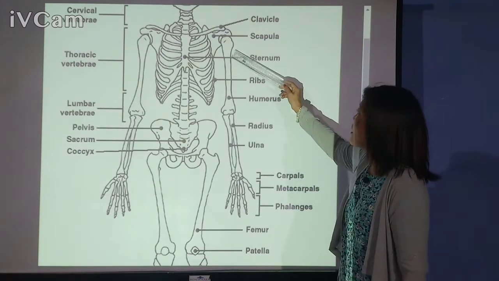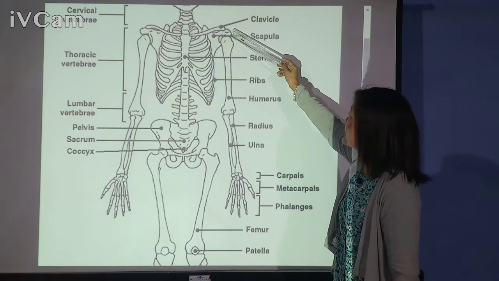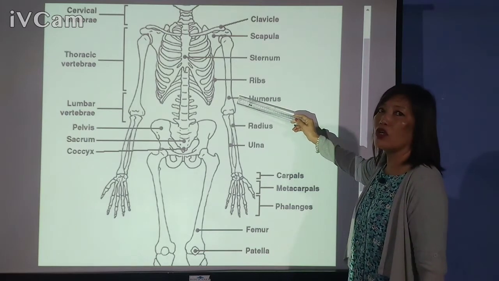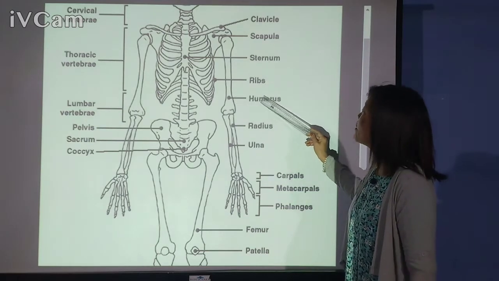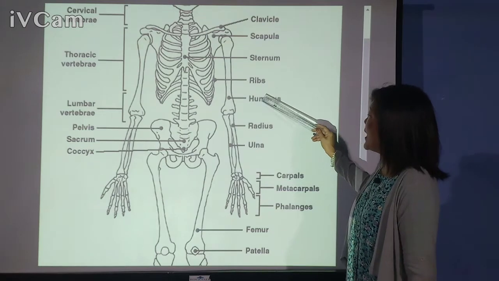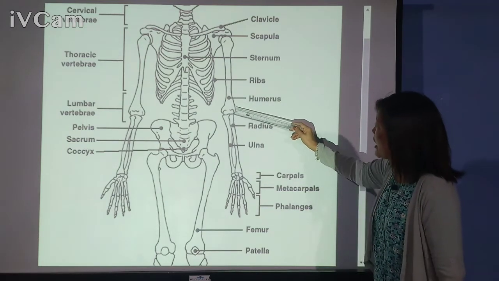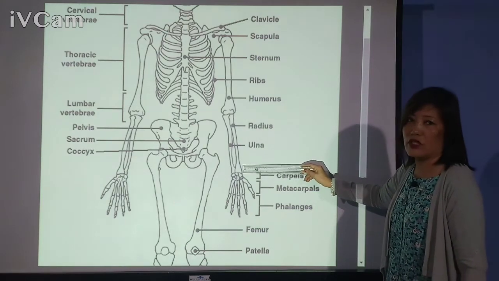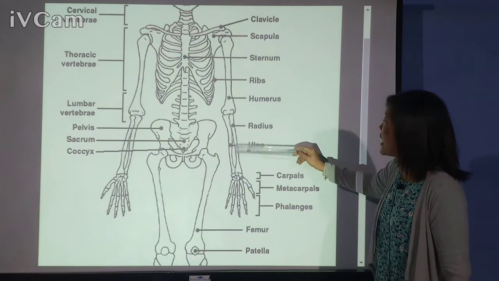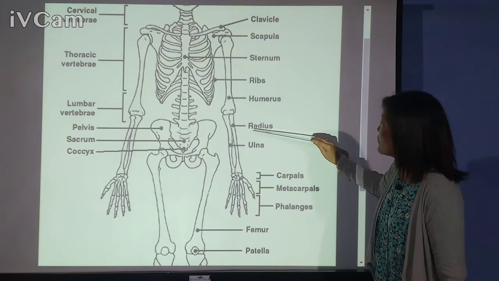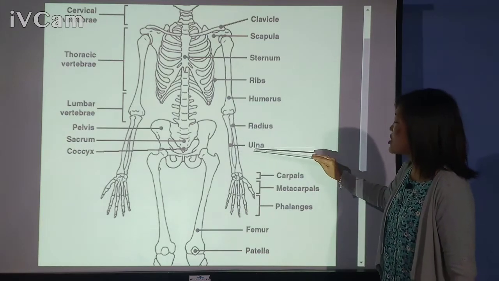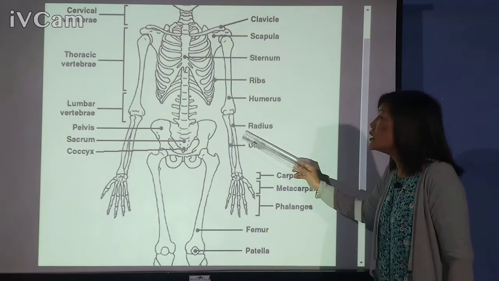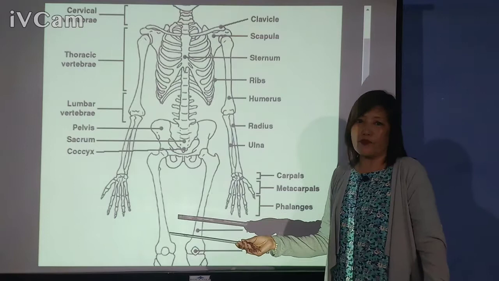Can you see that? One extends from the shoulder to the elbow. And this bone is long, so it is called the humerus. Alright? And between the elbow and the wrist, we have two bones. Okay? And their names are, one is called the radius and the other one is called the ulna. These are the bones of our upper limbs, meaning our arms.